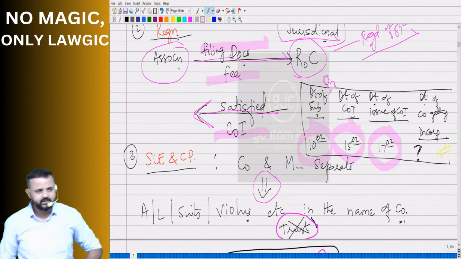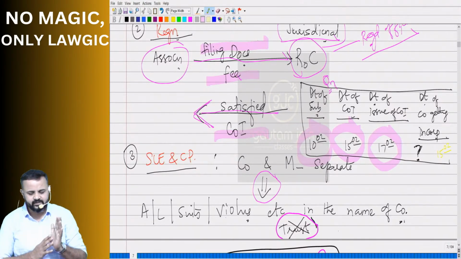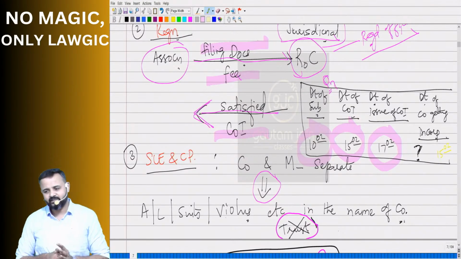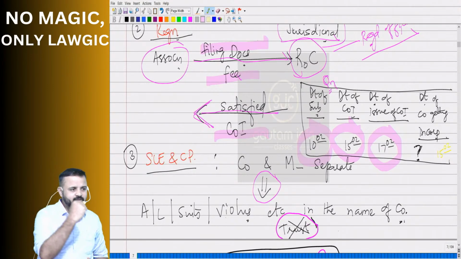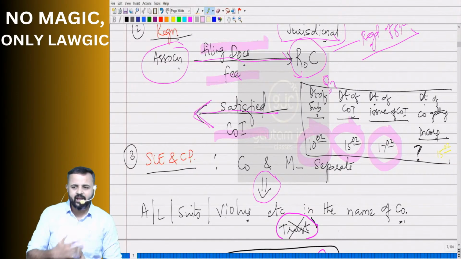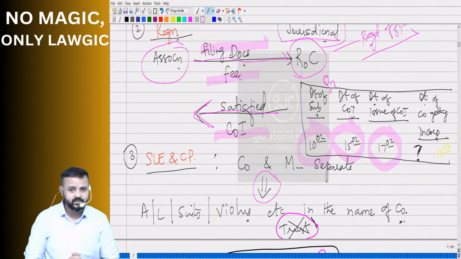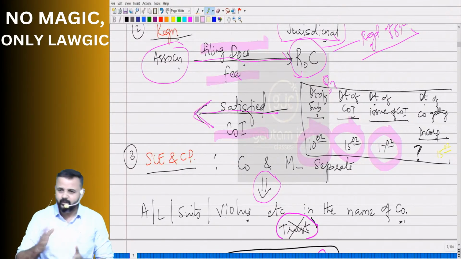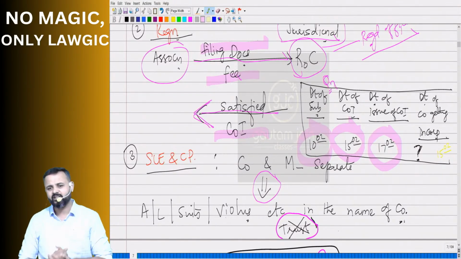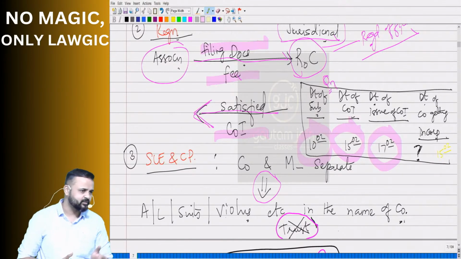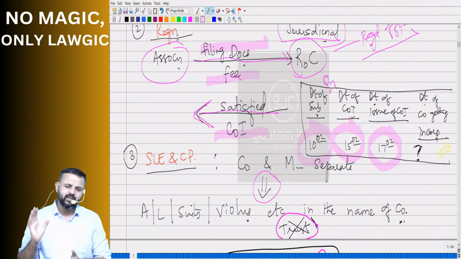Now let's talk about the third one, sir. And what is the third one? Separate legal entity and corporate personality. So as we said, once the company gets registered, what happens? It gets a corporate personality. It becomes a legal person. What does that imply? It implies that company and members will be considered as separate. As soon as the company gets incorporated, company and members are separate. How about company and board of directors? They are also separate. Company and employees, they are also separate. Any person you take, sir, will be different from the company.